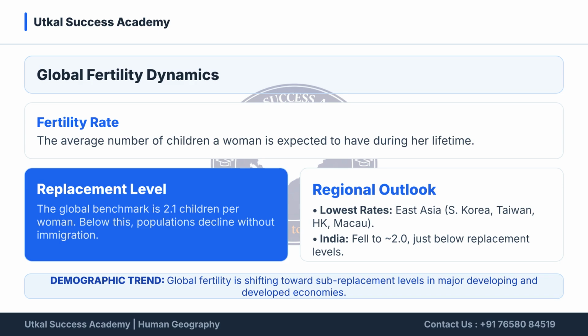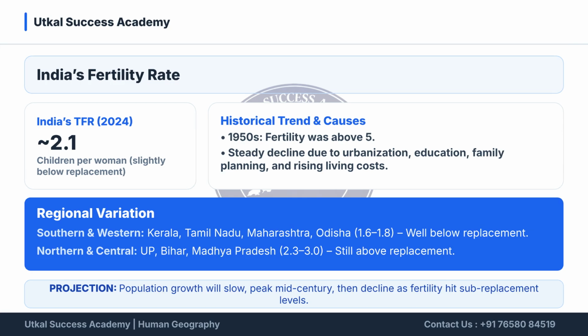The fertility rate is the average number of children a woman is expected to have. The replacement level is 2.1 children per woman, below which populations decline without immigration. Lowest rates are found in East Asia, and India's rate has dropped just below replacement. India's total fertility rate in 2024 is approximately 2.1, slightly below replacement.